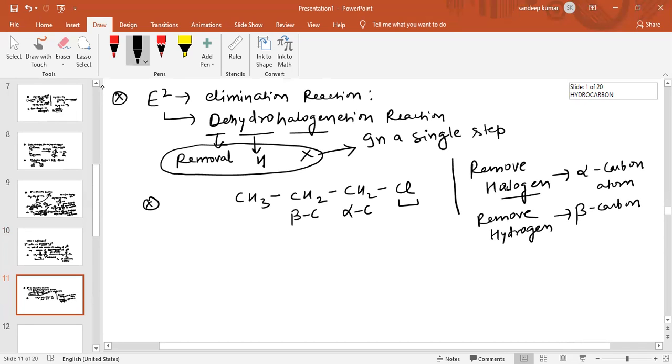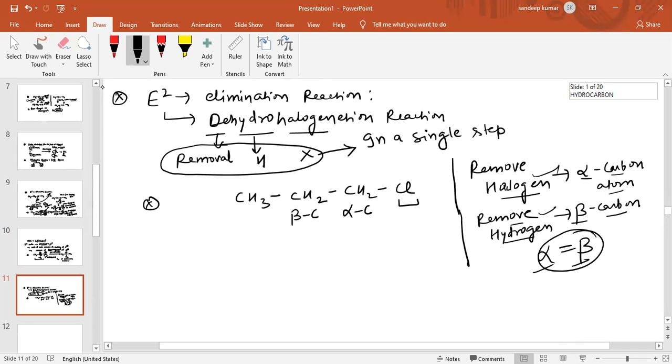After removal of hydrogen and halogen, form the bond between alpha and beta carbon.